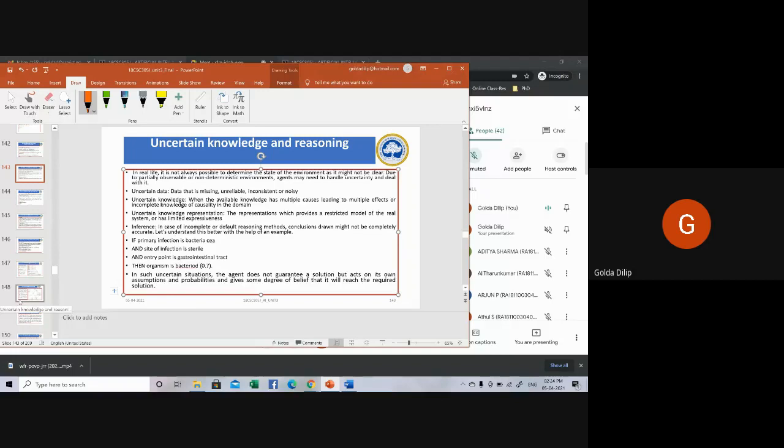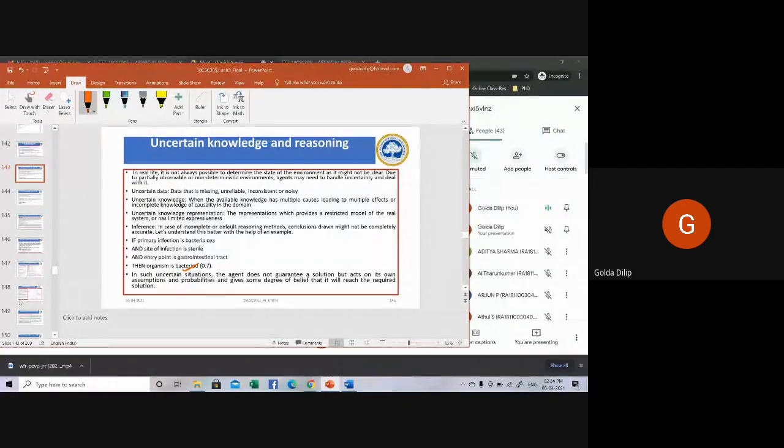Here you can see inference. In case of incomplete or default reasoning methods, the conclusion drawn might not be completely accurate. For example, if primary infection is bacteriacea, and site of infection is sterile, and entry point is gastrointestinal tract, then organism is bacteroid with a probability of 0.7. So whatever you say here, it's not 100% true.